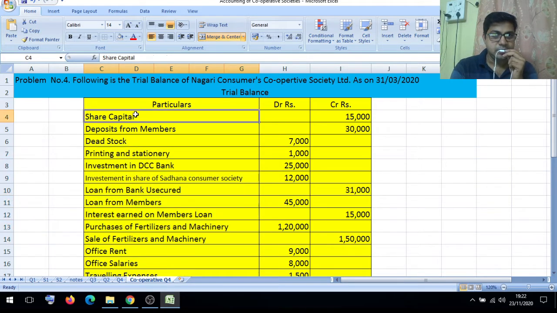Share capital 15,000, deposits from members 30,000, debt stock 7,000, printing and stationery 1,000, investment in DCC Bank 25,000, investment in shares of Sadhana Consumer Society 12,000, loan from bank unsecured 31,000, loan from members 45,000, interest earned on members loan 15,000, purchases of fertilizers and machinery 1,20,000, sale of fertilizers and machinery 1,50,000, office rent 9,000, office salaries 8,000.